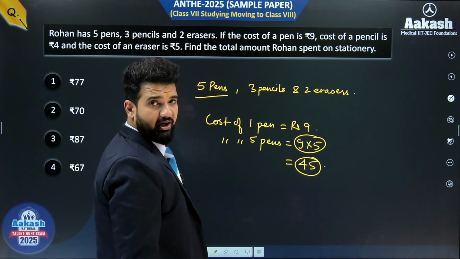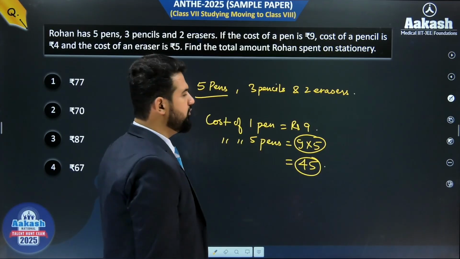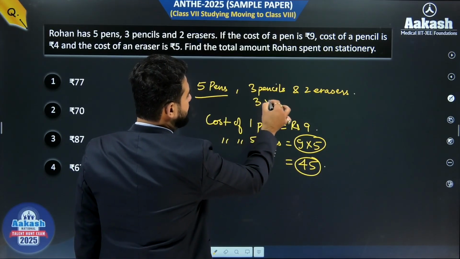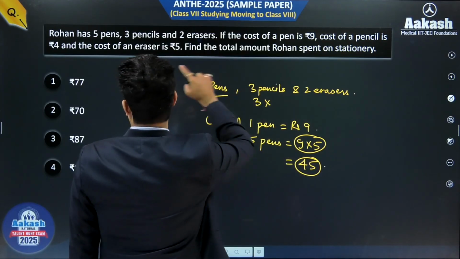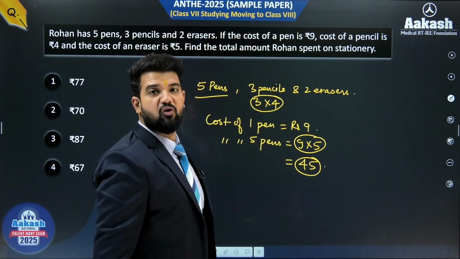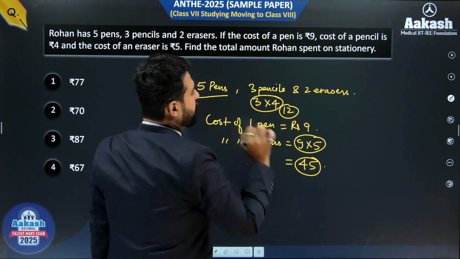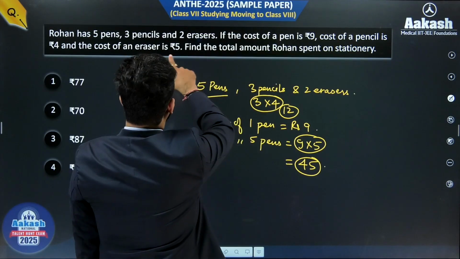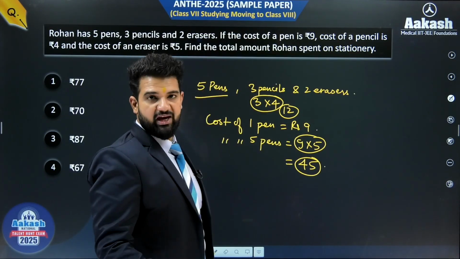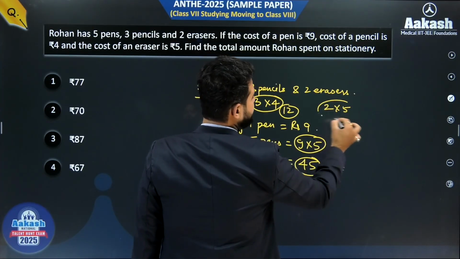Okay, so we have 3 pencils also. For 3 pencils, 3 into how much for a pencil? For a pencil we have 4 rupees. So 4 into 3 is 12. For 2 erasers, how much for an eraser? For an eraser we have 5. For 2 erasers we will have 2 into 5, that is 10.